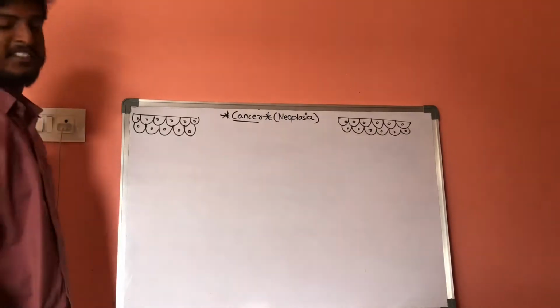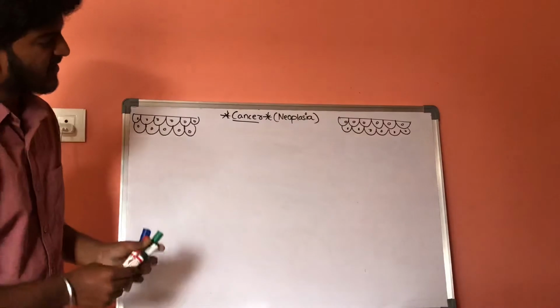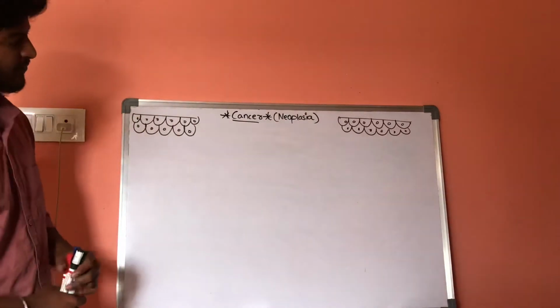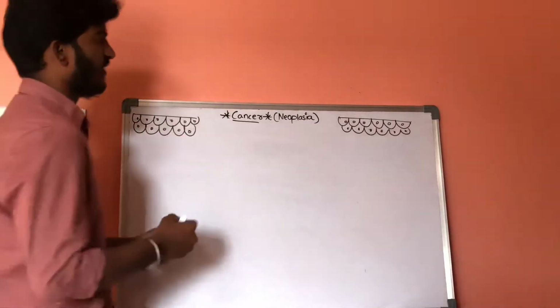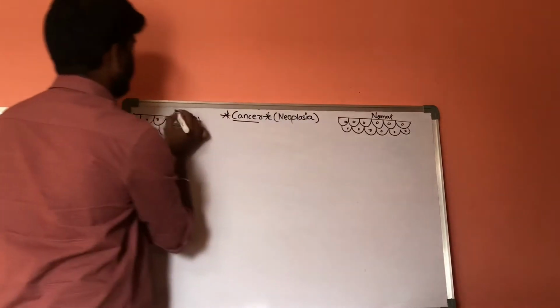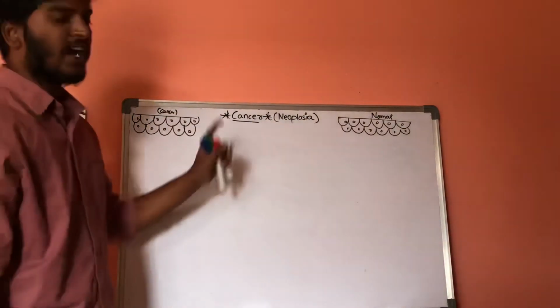Here these are the normal cells and these are cancer cells.